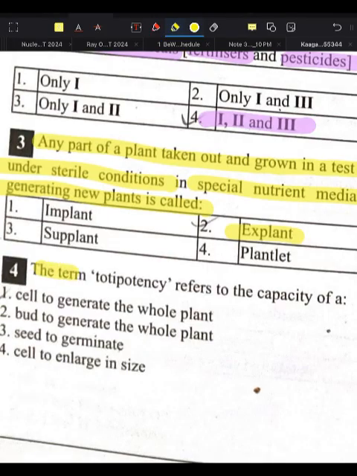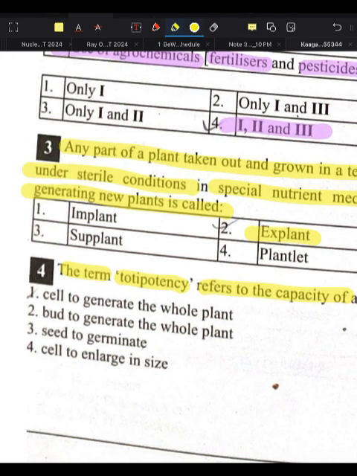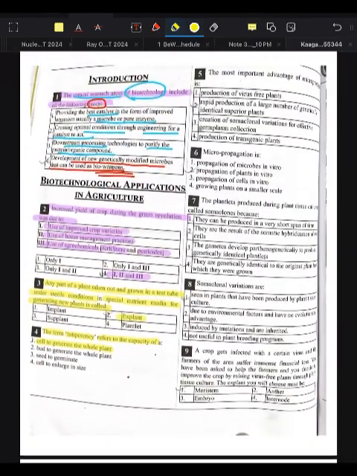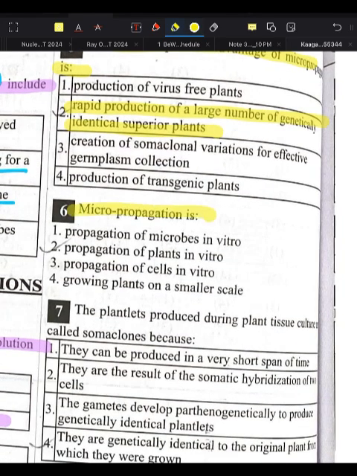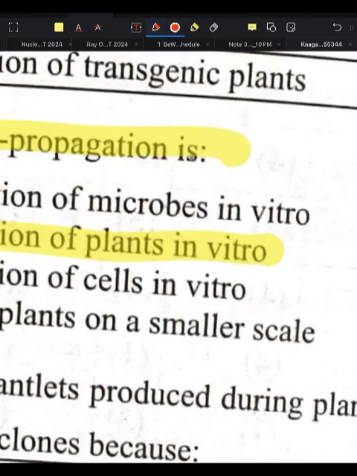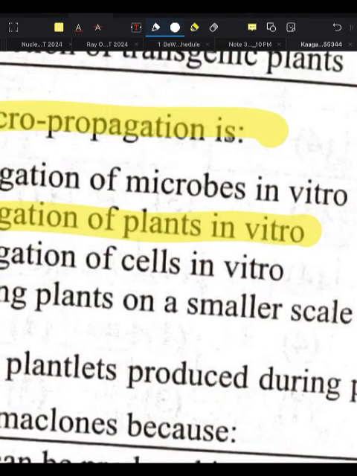Explant. The term totipotency refers to the capacity of what? It refers to the capacity of the cell to generate a new whole plant. The most important advantage of micropropagation is what? It is rapid production of a large number of genetically identical superior plants. Micropropagation is propagation of the plant in vitro. Remember, propagation of the plant in vitro.